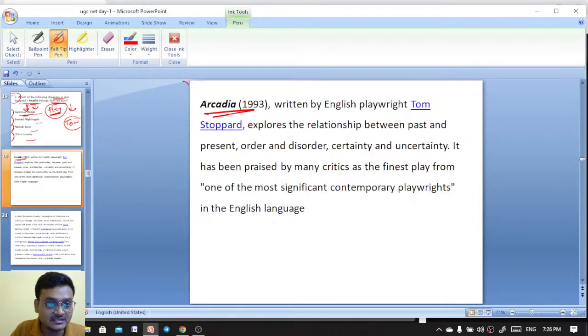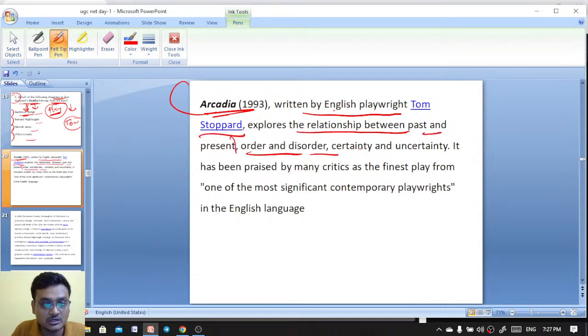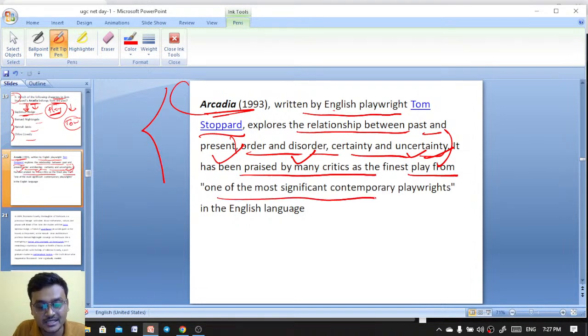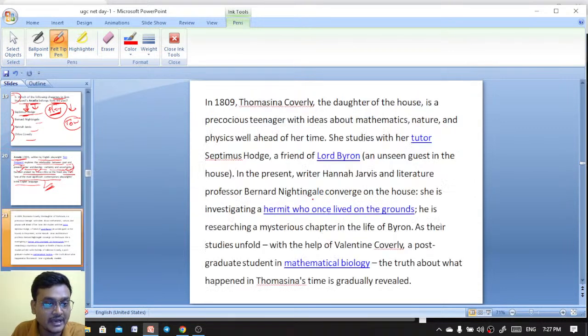Arcadia is a 1993 play by the British playwright Tom Stoppard. It explores the relationship between past and present, order and disorder, certainty and uncertainty. It has been praised by many critics as the finest play from one of the most significant contemporary playwrights in the English language. Arcadia was published in 1993. And here are the characters.